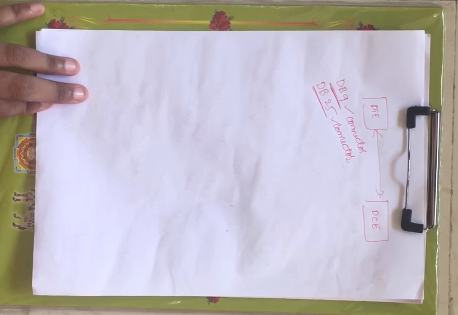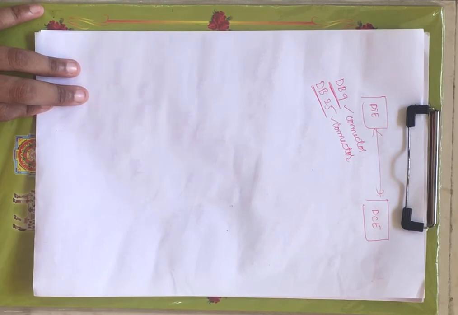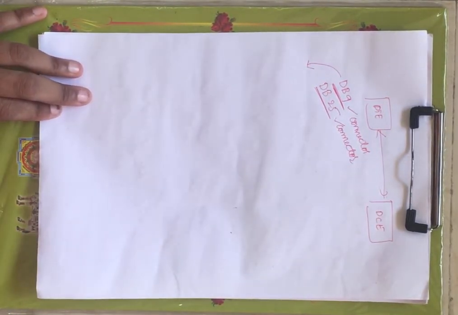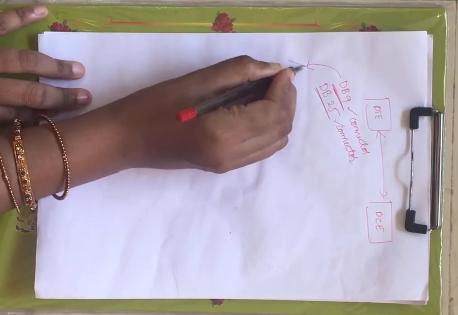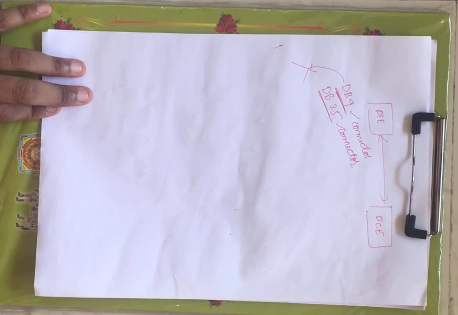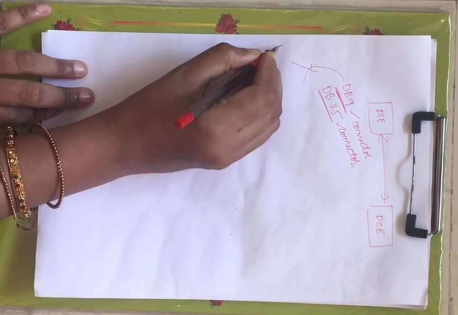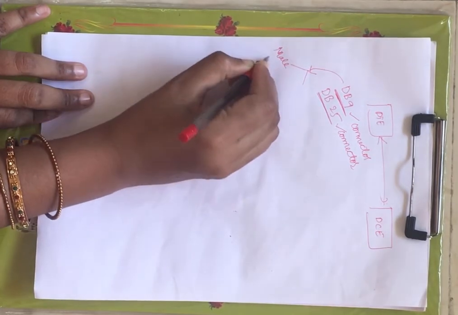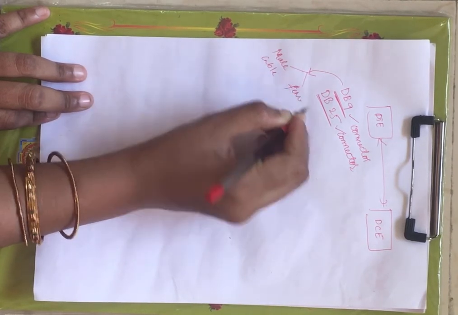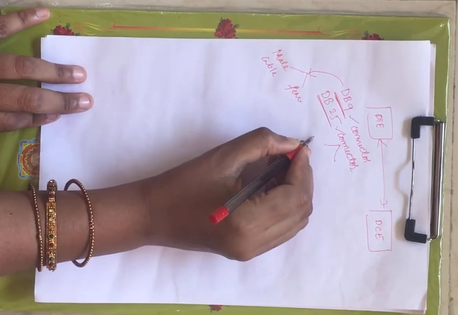Now these connectors come with male and female cable. As I have said, you have two different versions available, DB9 connector and DB25 connector. Each is available in two forms, one is male cable and another one is female cable. Same for your DB25 also.